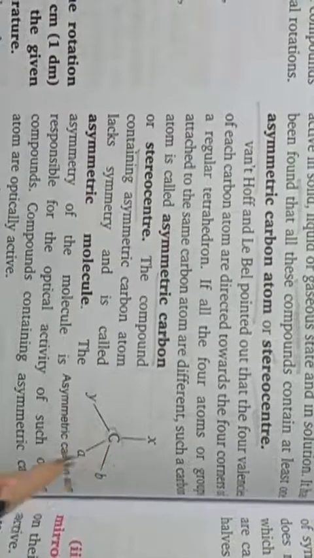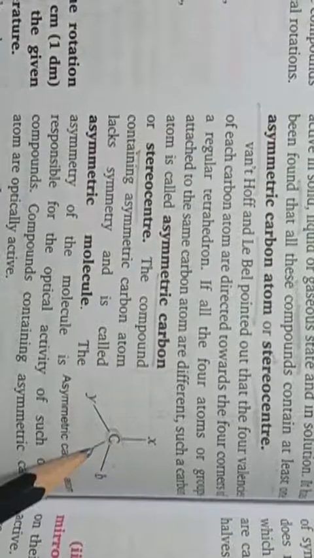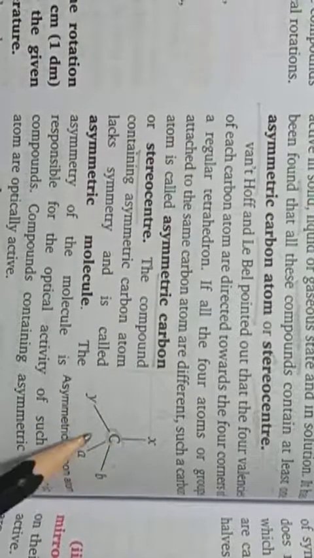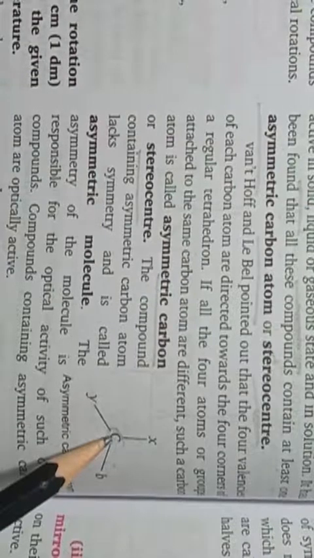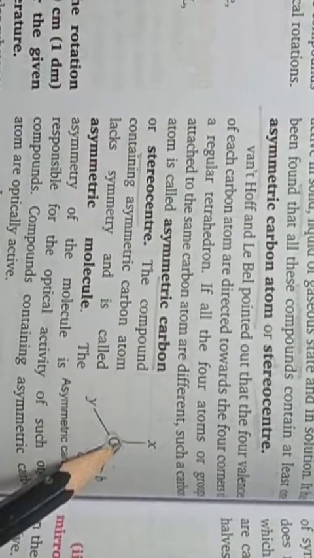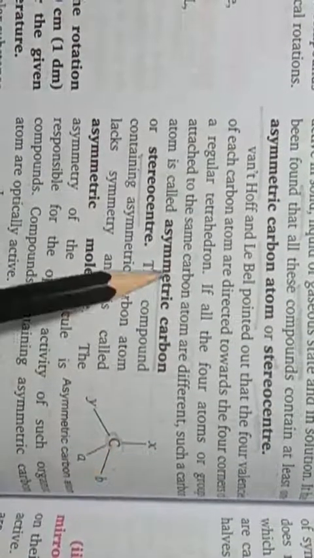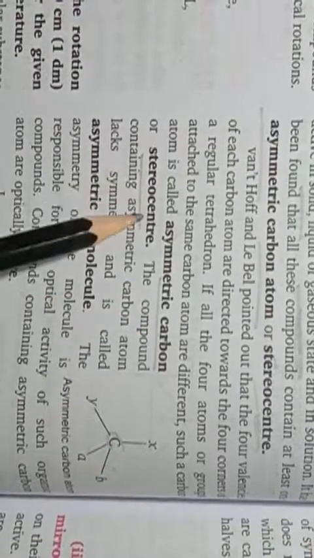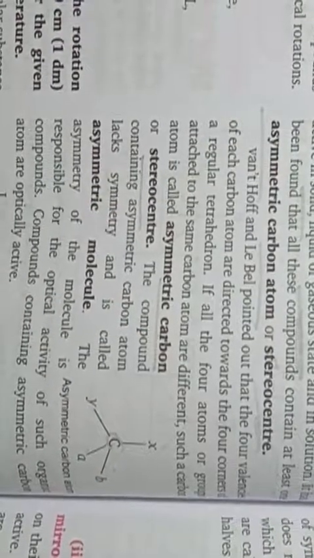As you can see here, carbon with 4 valencies and all these groups are different, A, B, X, Y. Such carbon is known as asymmetric carbon, and also chiral carbon.